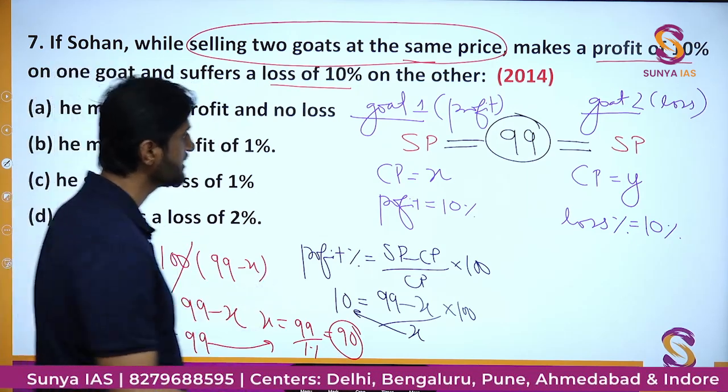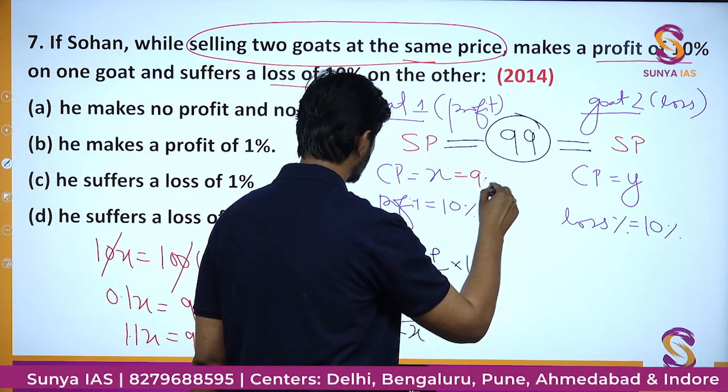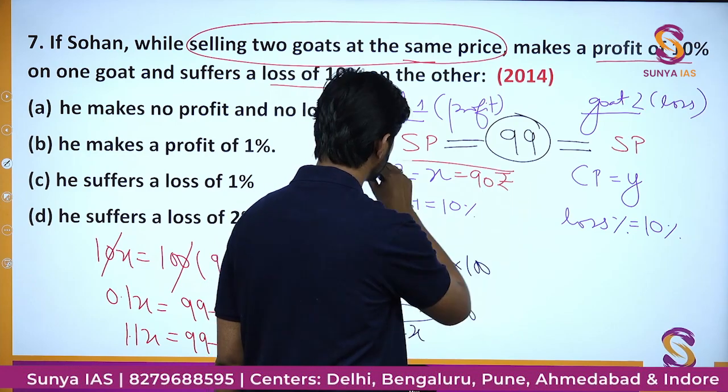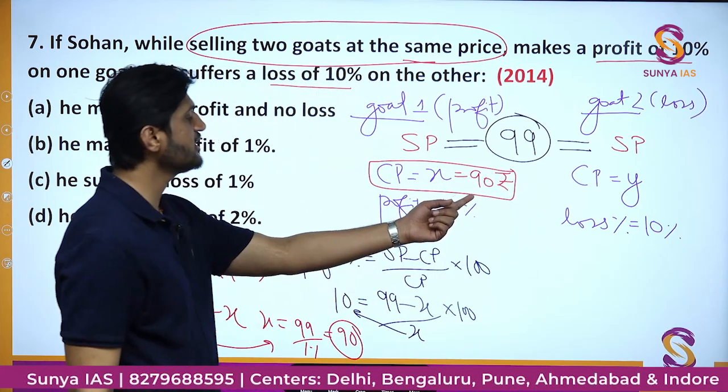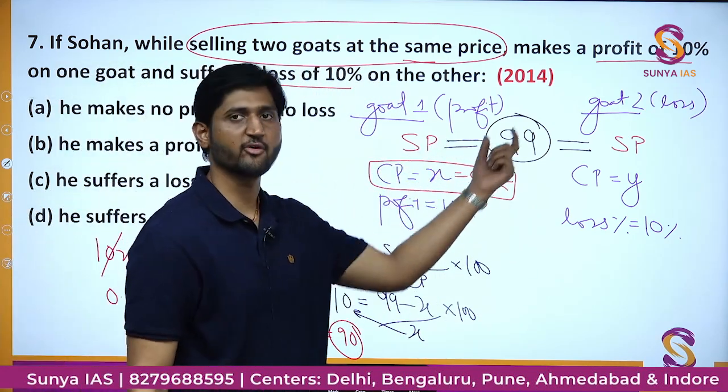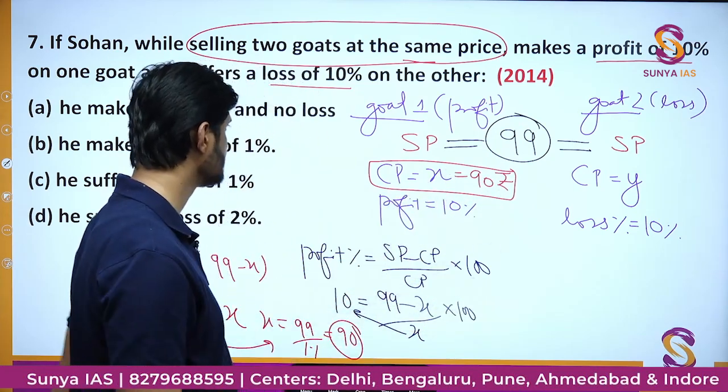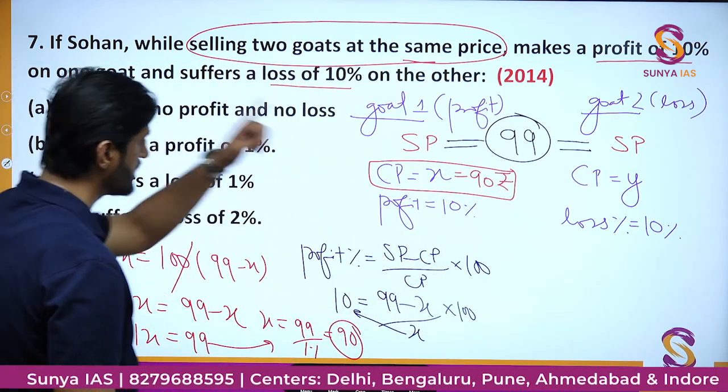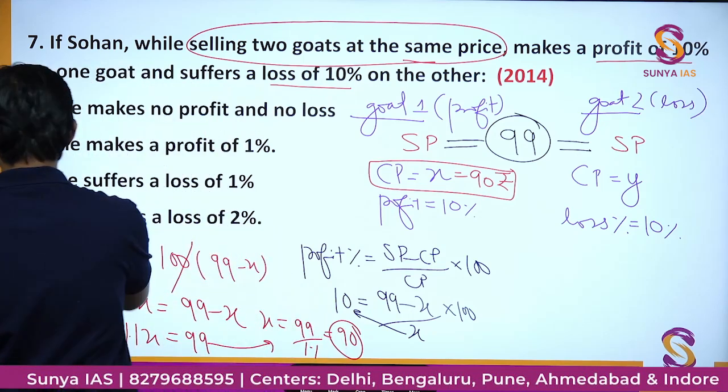So here we are getting the value of cost price to be how much? 90 rupees. Here you can see the cost price was 90, he was selling at 99, so he was making a profit of 9 rupees or 10%. Now we will take the other case and write the equation for it also.